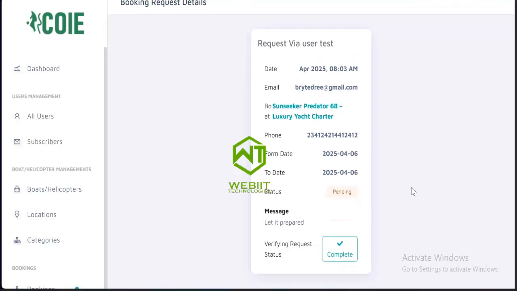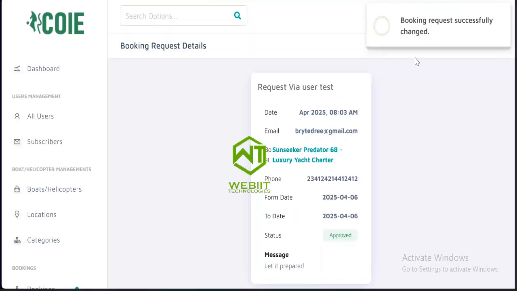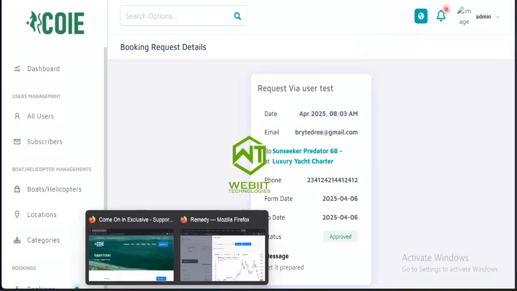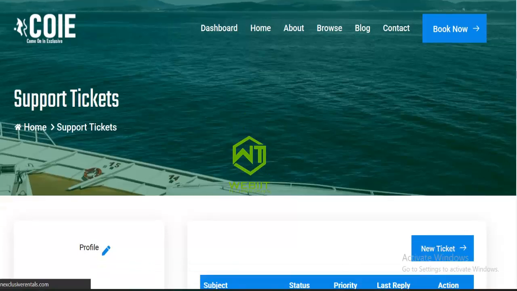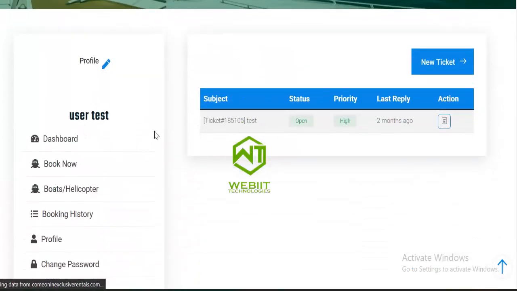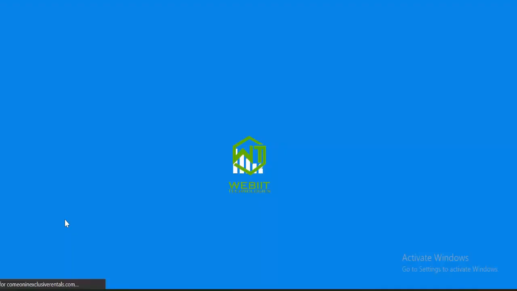As the admin, I can verify and click on complete. You can see the booking request was successfully changed. By the time I go to the user side and reload, so let's go to booking history.